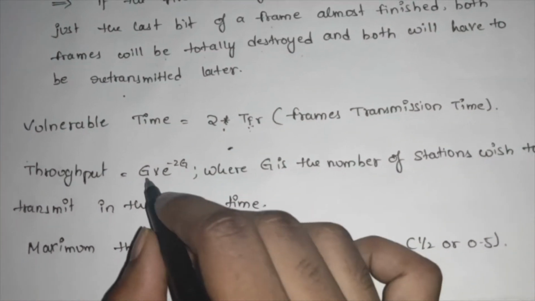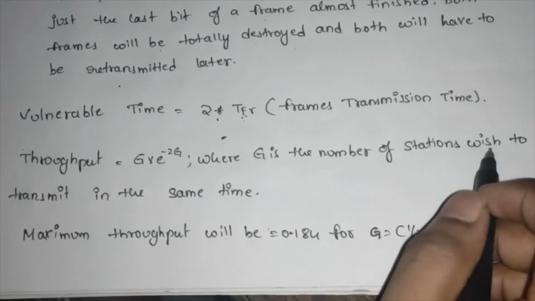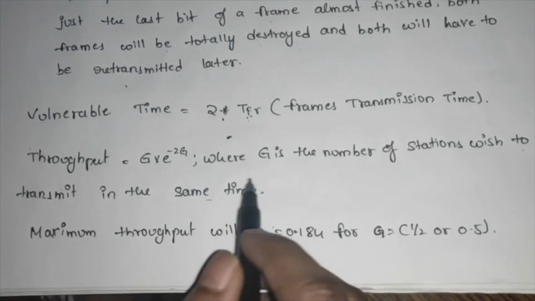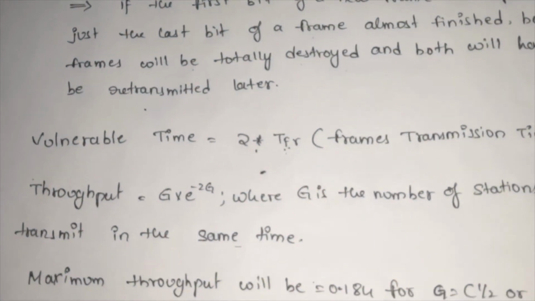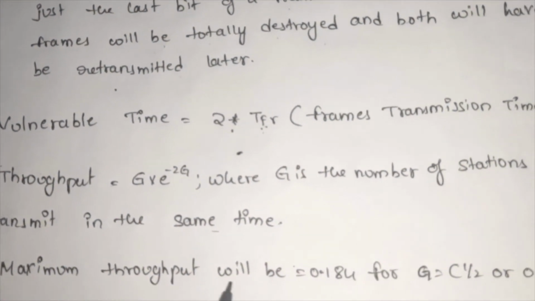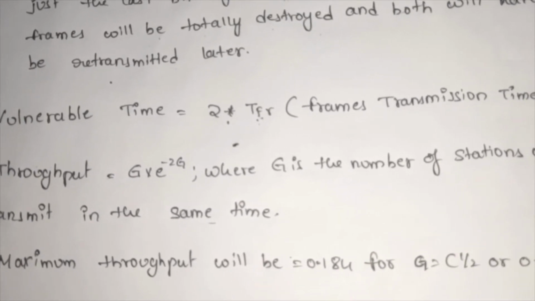So throughput is G e power minus 2G, where G is the number of stations which transmit at the same time. This is just to do the formulas with the problems. So maximum throughput will be 0.18 for G equals 1 by 2.